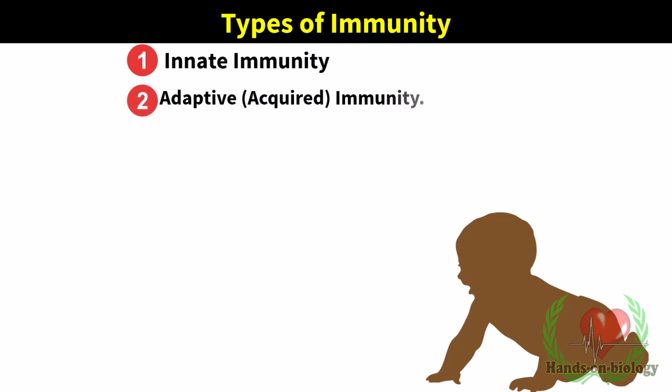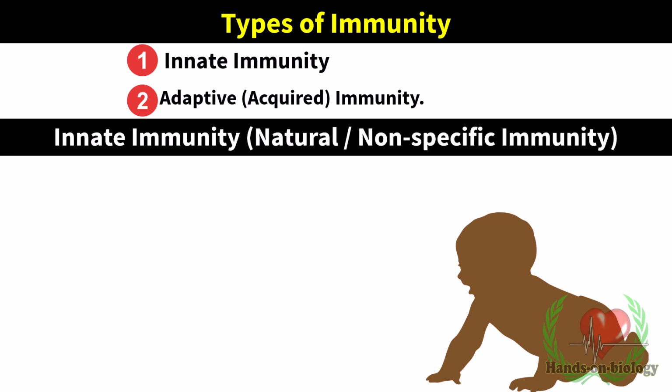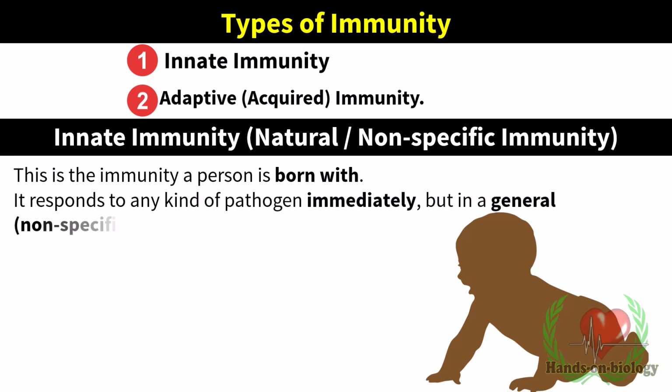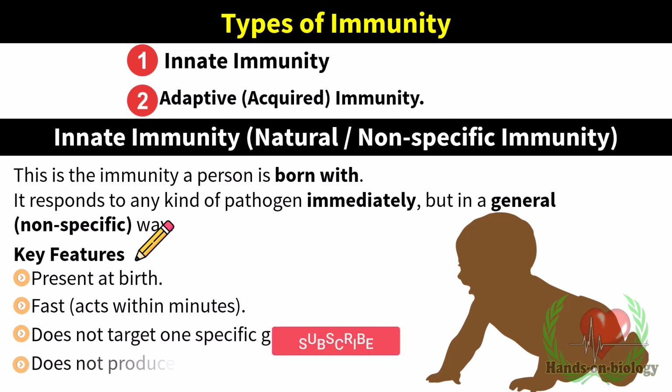Let me explain. Innate immunity, natural, non-specific immunity. This is the immunity a person is born with. It responds to any kind of pathogen immediately, but in a general, non-specific way. Key features: present at birth, fast, acts within minutes, does not target one specific germ, does not produce memory.